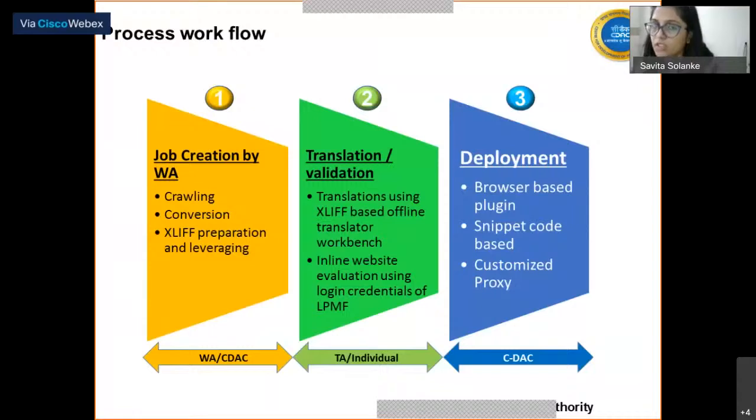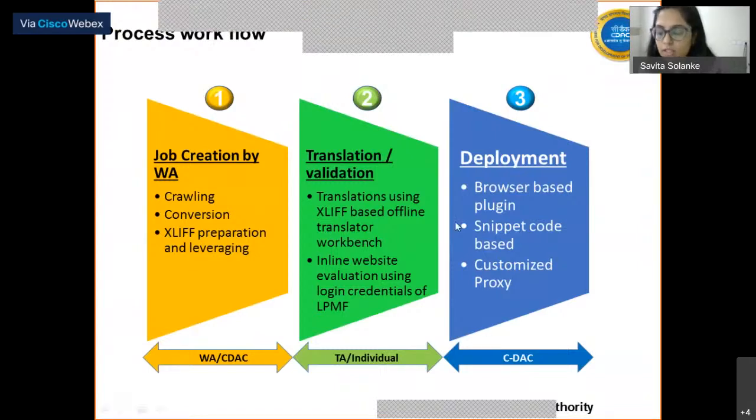Apart from this, he also has the overhead of working and connecting with different translators. To ease the process, you can see the process flow in the PPT right now, where a job is created by a website authority. It involves the following process: crawling, conversion, and Excel preparation.